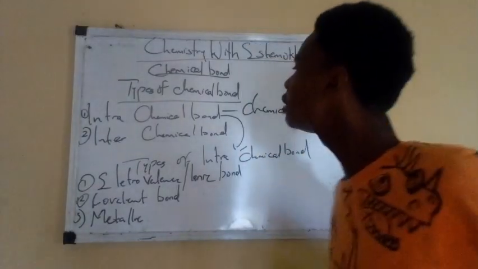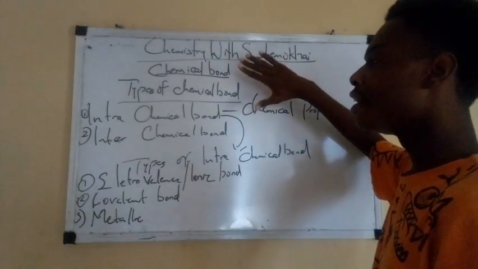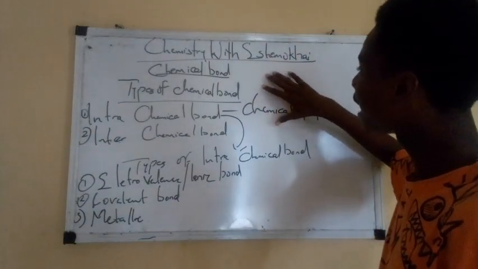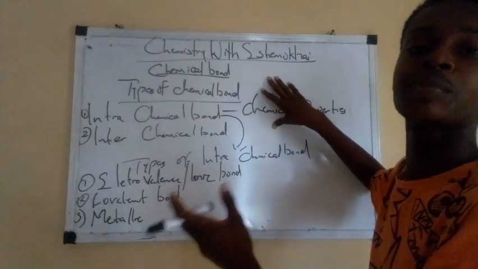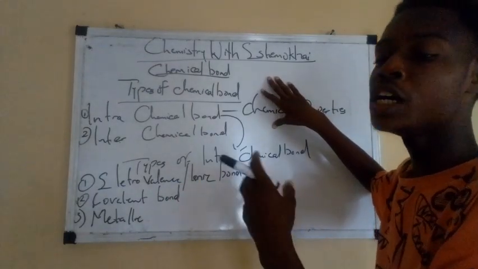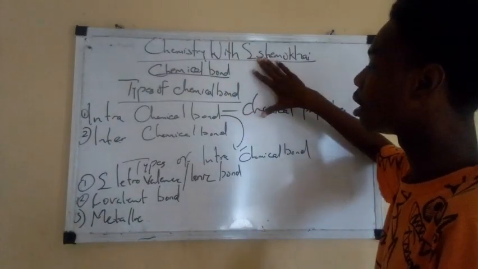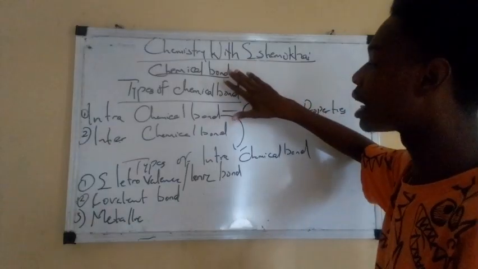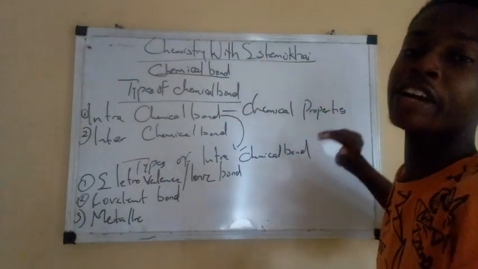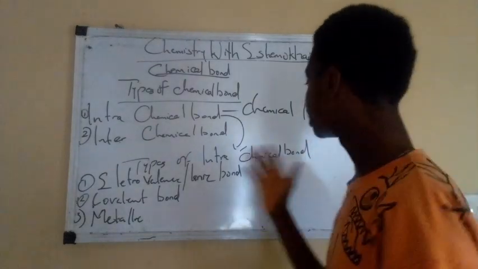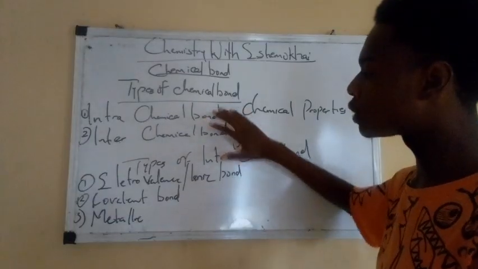So, like I said before, let me repeat it from the beginning for those who are still finding it a little bit hard to understand. Chemical bond is a force of attraction that exists between chemical species that enables them to attain their nearest noble configuration. Then we have two types, intrachemical bond and interchemical bond. Intrachemical bond is the force of attraction that exists between chemical species and is responsible for their what? Chemical properties. Alright. I will explain this when I'm done with all this.